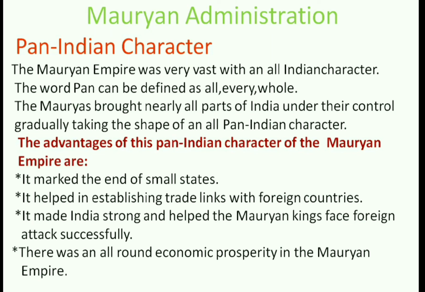Fourth, after Ashoka's conquest of Kalinga, there was an end to wars, and this helped the Mauryan kings to pay attention to the social and economic life of the people. There was an all-round prosperity in the kingdom.